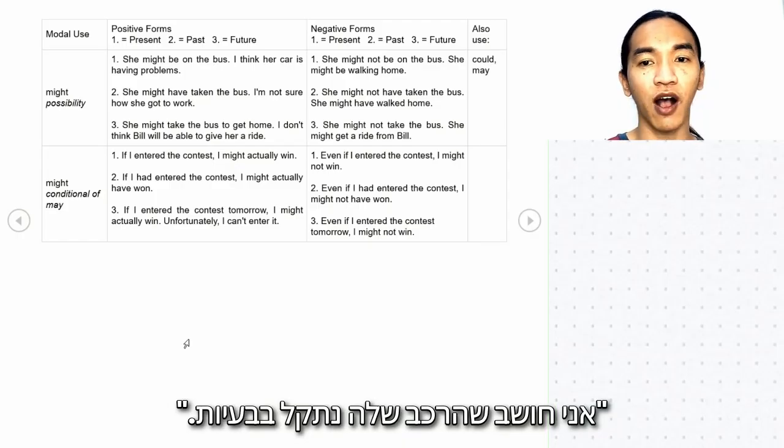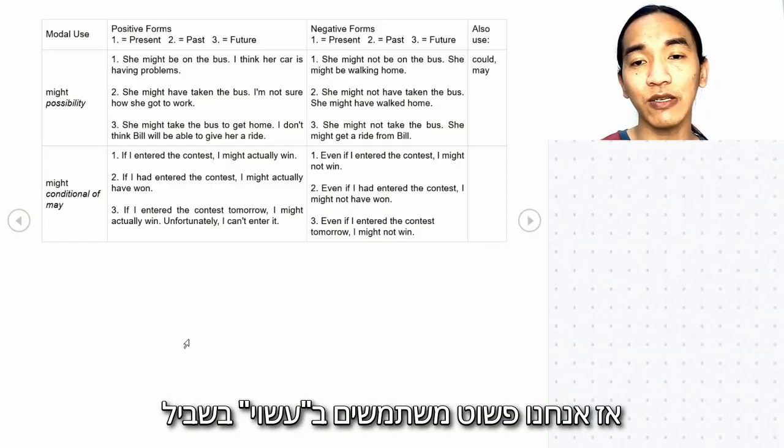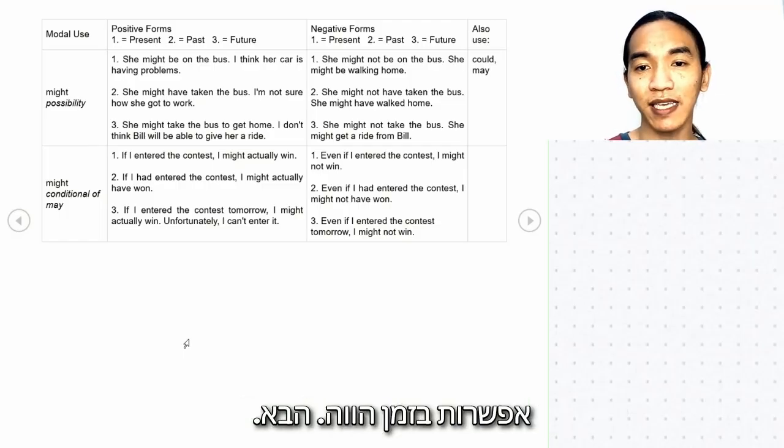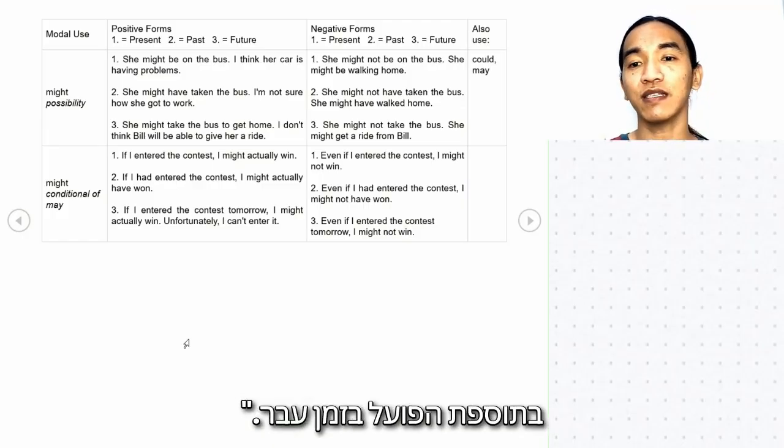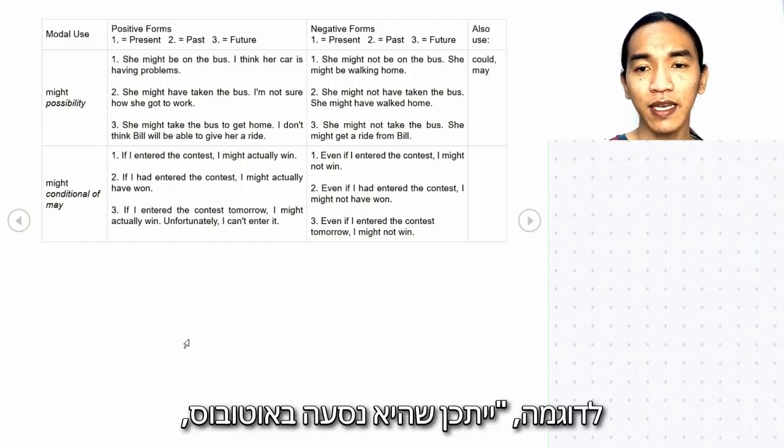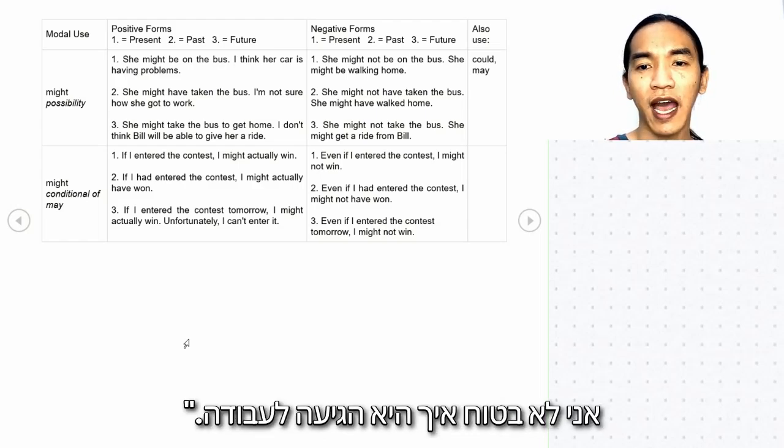I think her car is having problems. So we just use might for possibility in the present form. Next one, for the past, we use might have plus the verb in past participle. Example, she might have taken the bus. I'm not sure how she got to work.